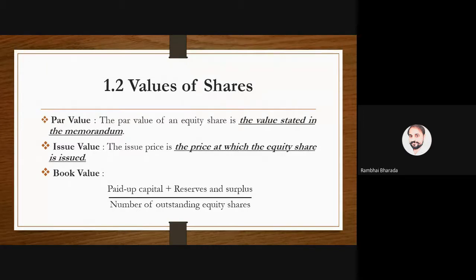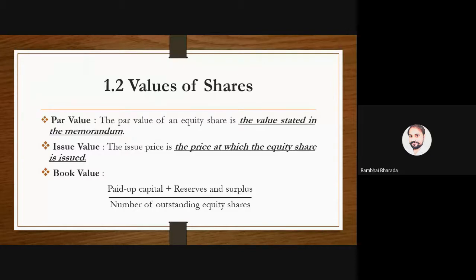Condition number 2: the company has issued the shares with a discount of 5%. In that case, the issue price of the company's shares will be 95 rupees. With a 5% discount, the discount will be deducted from the face value. So it is called the issue value or issue price.